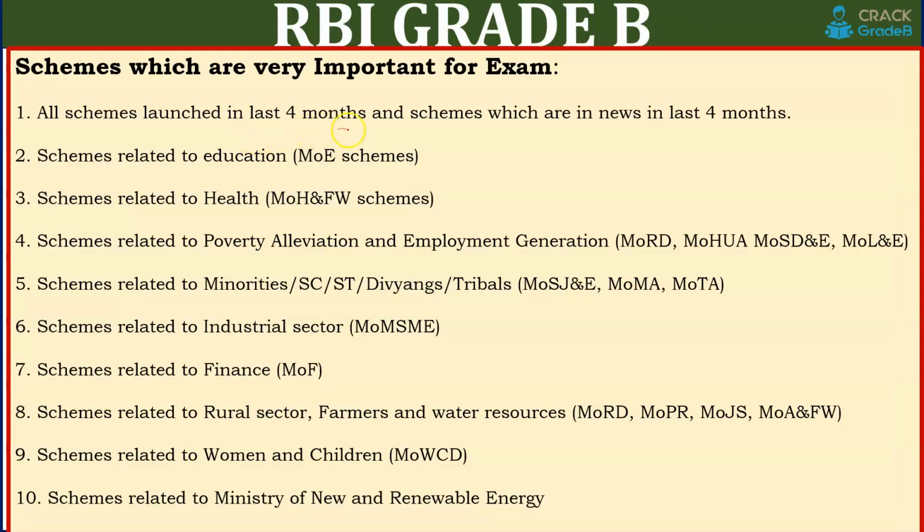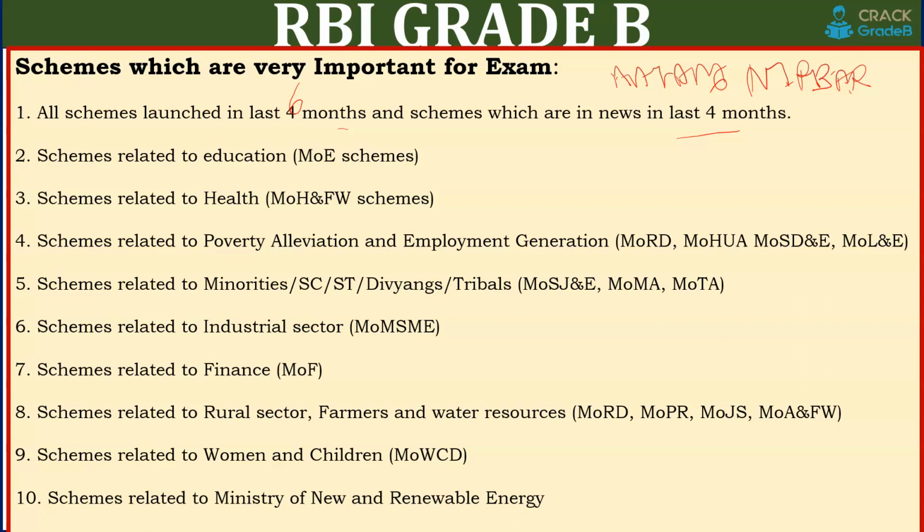All schemes launched in the last 4 months at least, or you can do 6 months also. And Atmanirbhar Bharat is very important. It can be asked specifically: Atmanirbhar Bharat 1, 2, 3, and the latest one, whatever is related to that initiative.